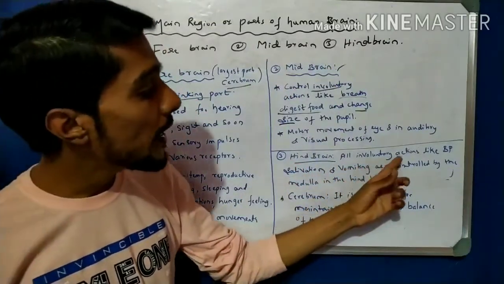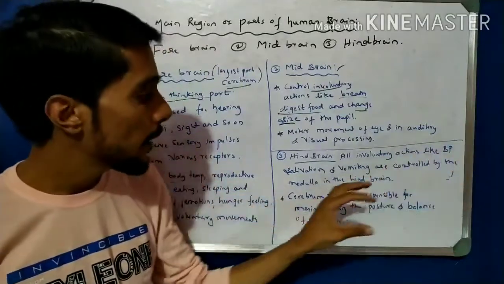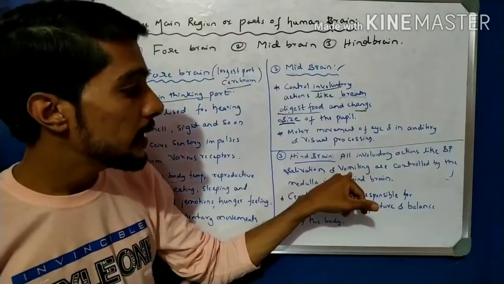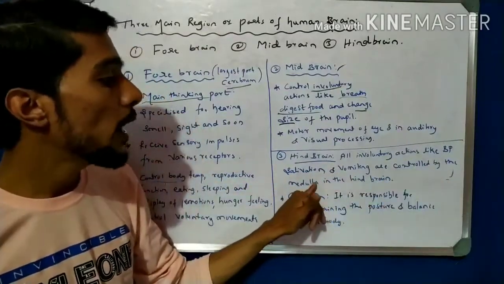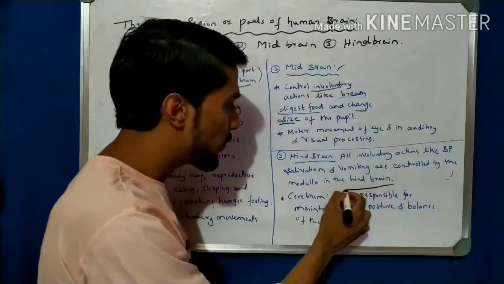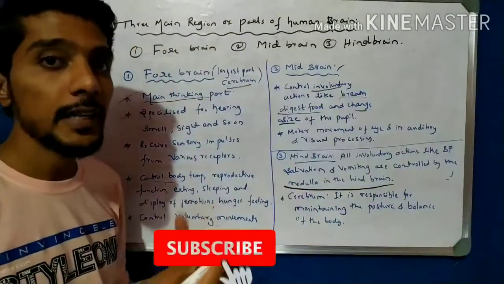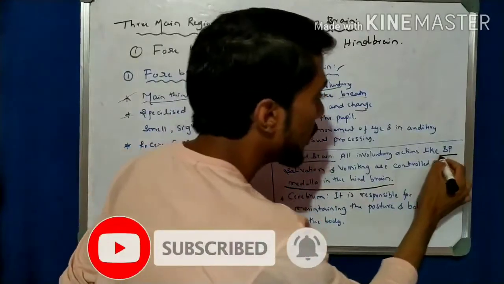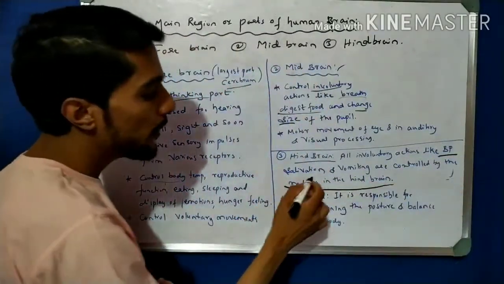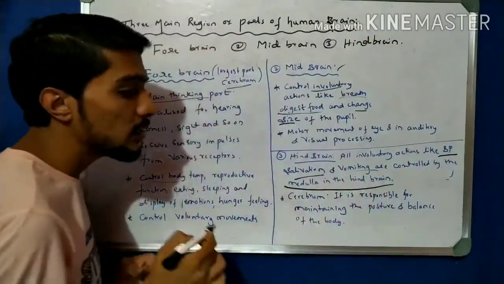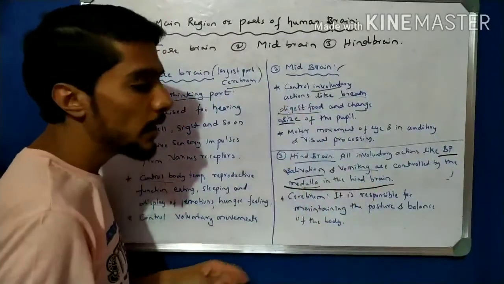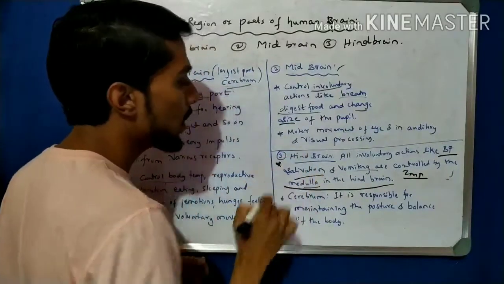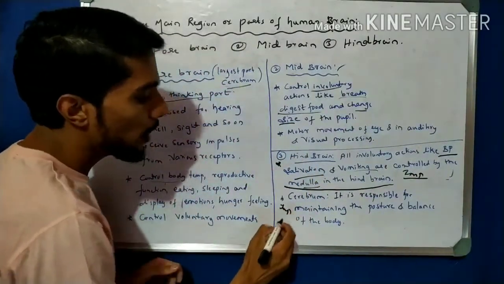So involuntary actions like BP, blood pressure, salivation, formation of water in the mouth, and vomiting are controlled by the medulla in the hindbrain. It is very important. What is the function of medulla in the hindbrain? Control of involuntary actions like BP, salivation, and vomiting. That is all controlled by the medulla in the hindbrain. That is a very important point for examination. I should make a star, very important.